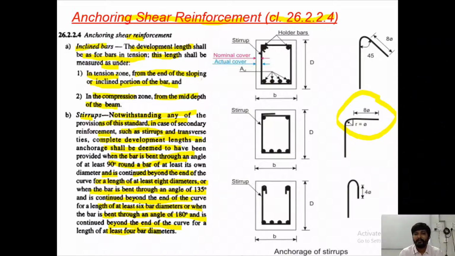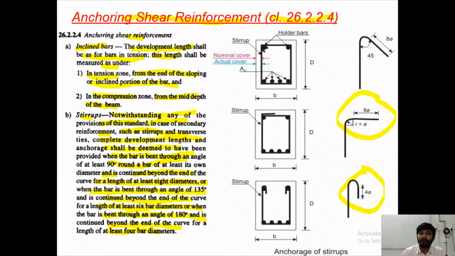Then if it is 135 degree bend, beyond the curve at least 6 times diameter of bar. And if it is 180 degree bend, then it should be at least 4 times diameter of the bar. So this is what should be taken care of, right?